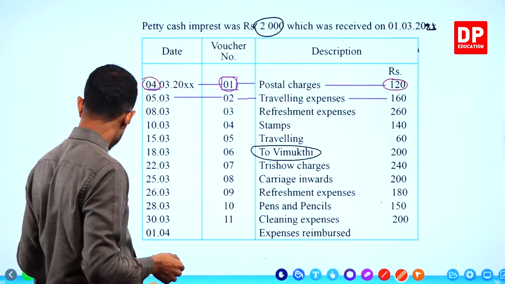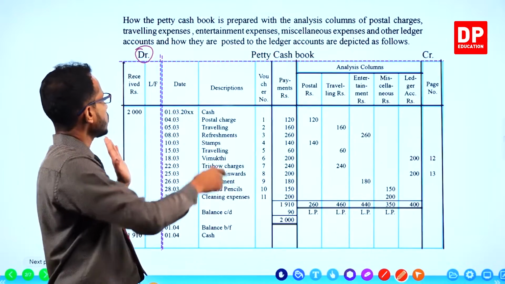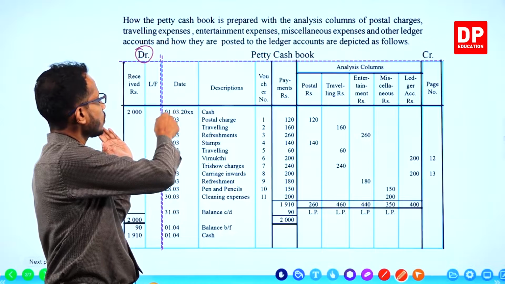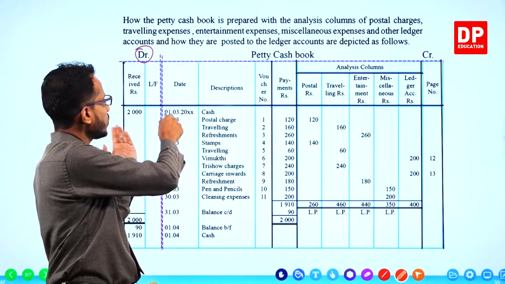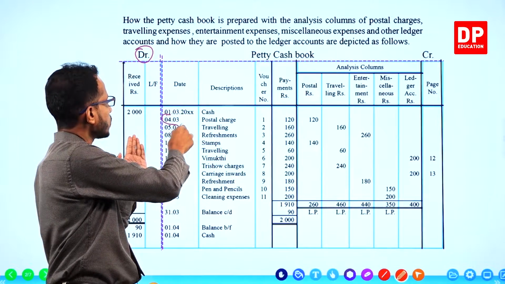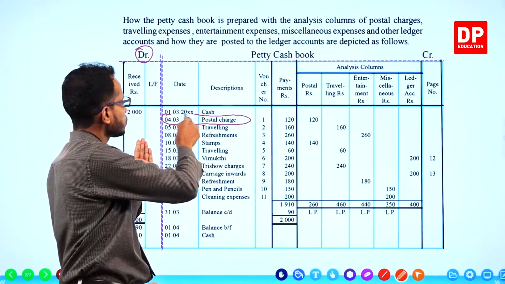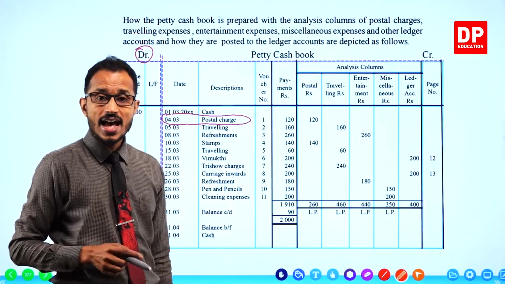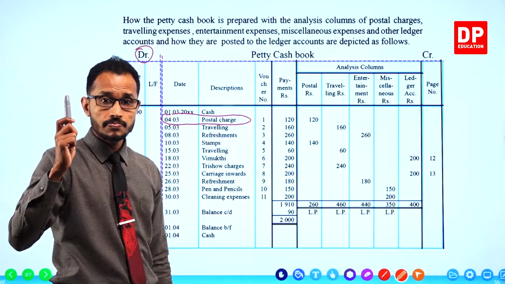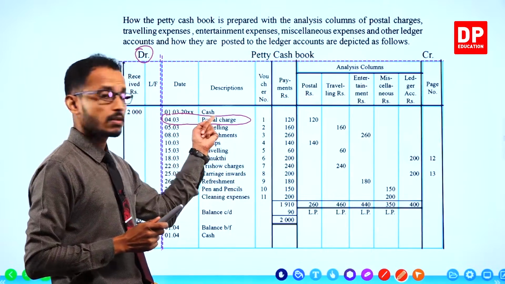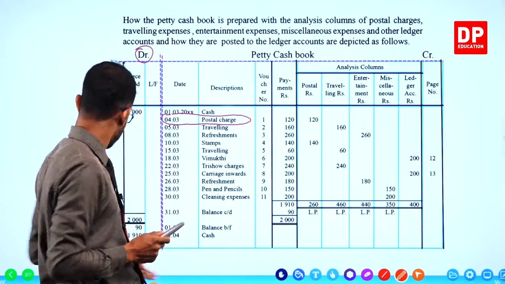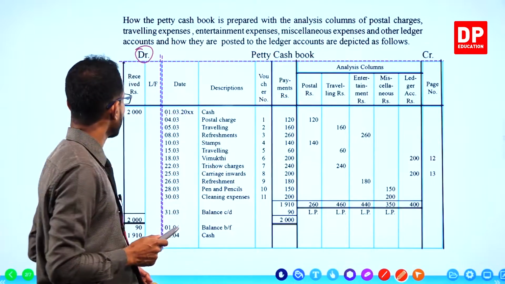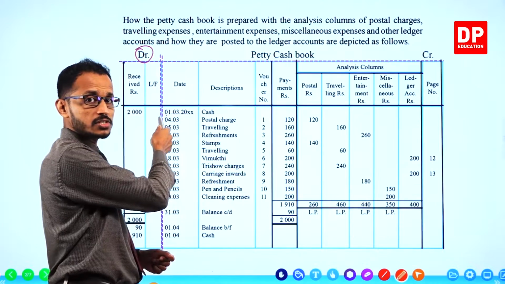Children, first of all, before we go and record the postal charges, can you see there is one entry at the very top? Can you see this?